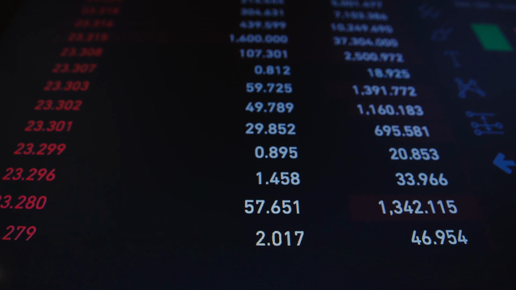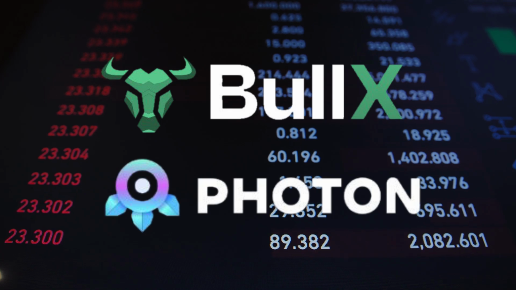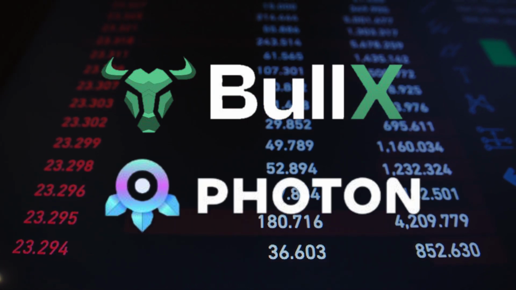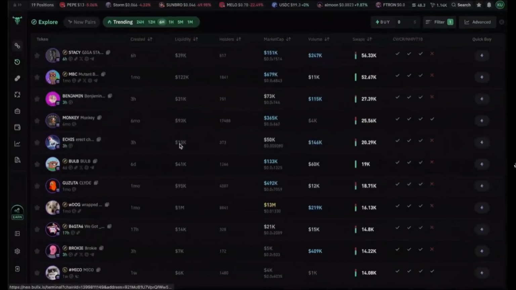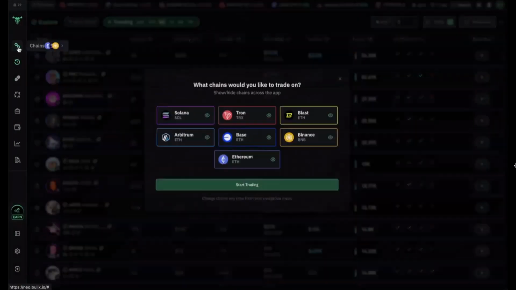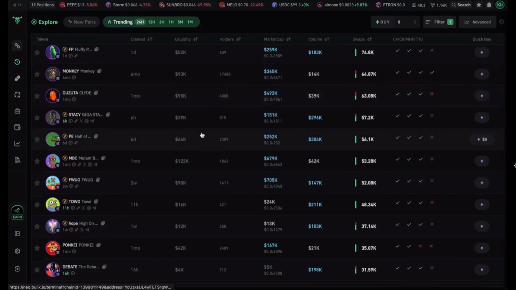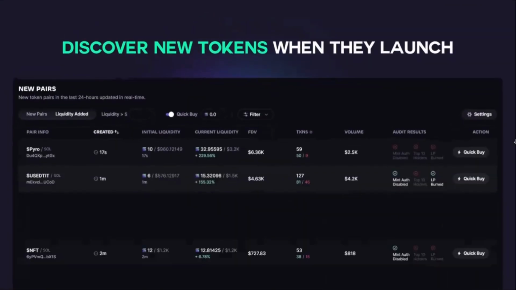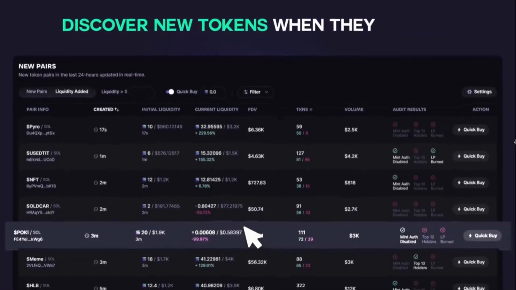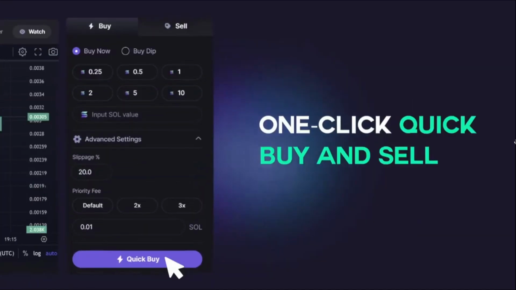Hi, today we are going to compare BullX and Photon. BullX and Photon are two emerging platforms for trading meme coins on the Solana blockchain, each offering distinct features and user experiences. While BullX boasts advanced functionalities, Photon is recognized for its lower fees and user-friendly interface. This comparison explores their key differences to help traders make informed decisions.